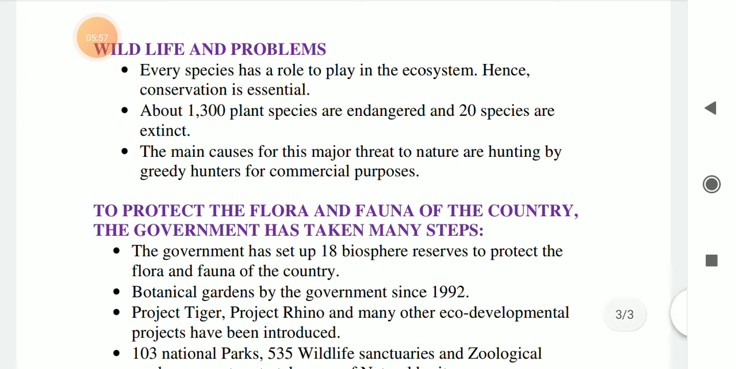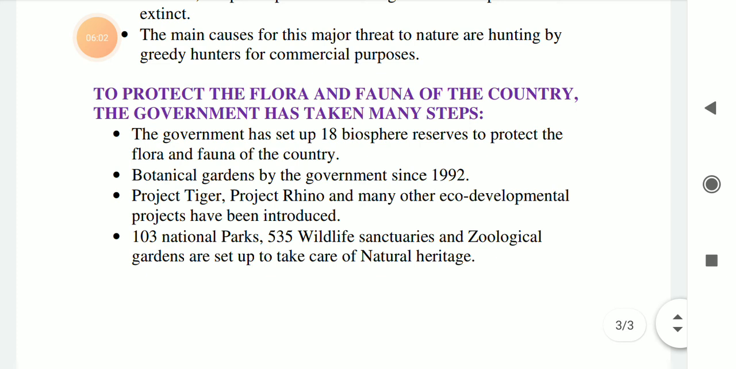To protect the flora and fauna of the country, the government has taken many steps. Those steps are like the government has set up 18 biosphere reserves to protect the flora and fauna of the country. Then botanical gardens by the government since 1992. Then some projects like Project Tiger, Project Rhino, and many other eco-developmental projects have been introduced. And 103 national parks, 535 wildlife sanctuaries, and zoological gardens are set up to take care of natural heritage.